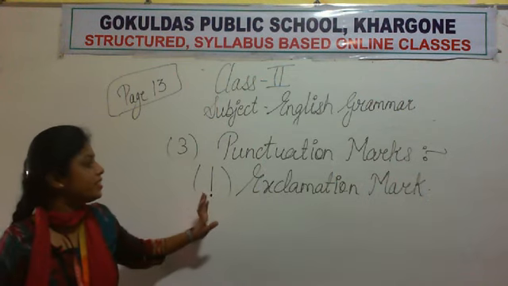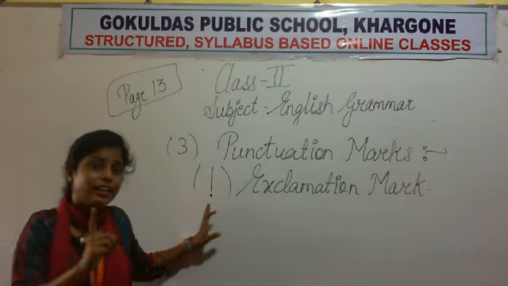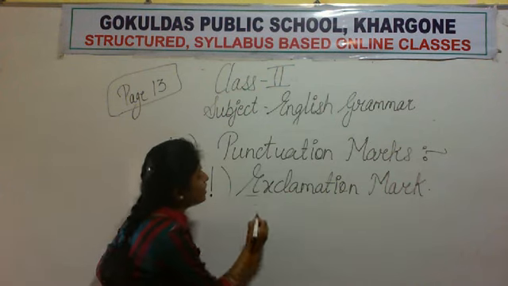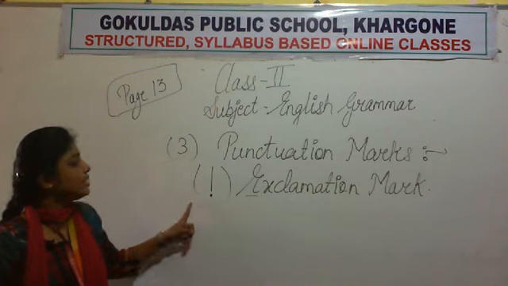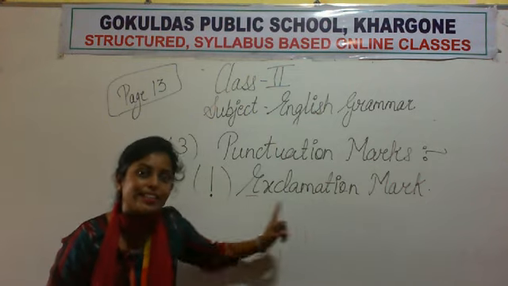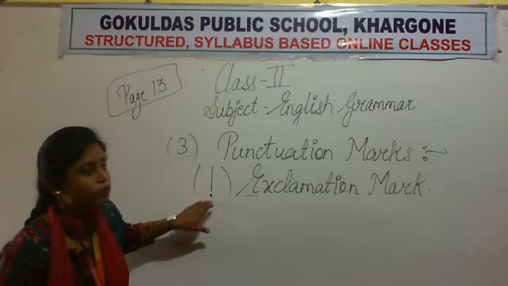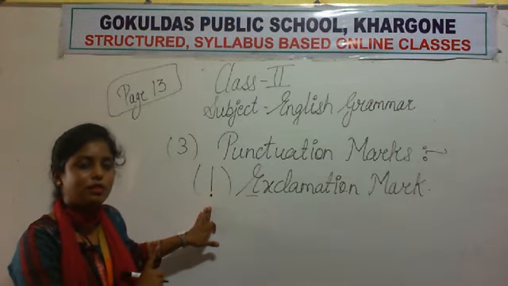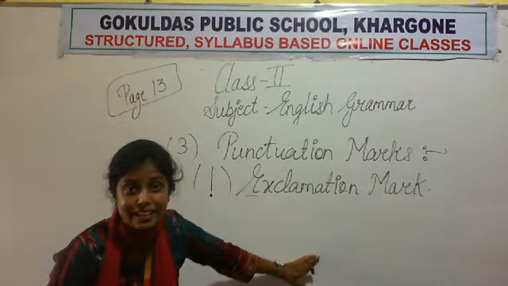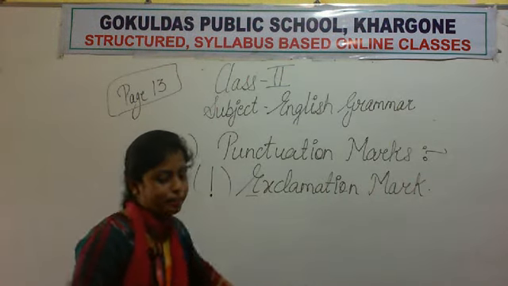What is this? This is an exclamation mark. Why am I saying an? Because this word begins with E, and E is a vowel. Okay, so this is an exclamation mark. We will put the exclamation mark after exclamatory sentences. Now let me take an example.